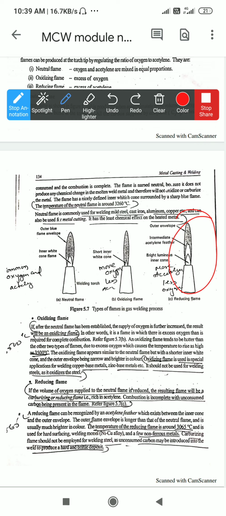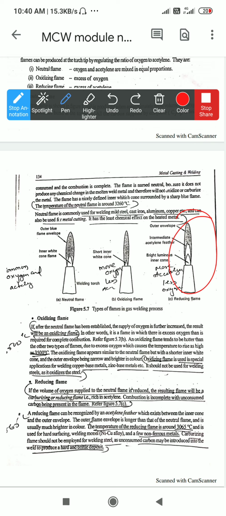Carbonizing flame should not be employed for welding a steel, and unconsumed carbon may be introduced into the weld to produce a hard and brittle deposit. So, these types of reducing flame are usually not used, because the carbon content is reduced by this flame more, due to which the properties of the particular metal which is going to be welded or cut are changed. Why is it going to change?